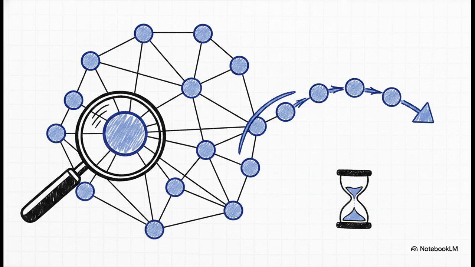Vectors are awesome for finding things that are topically similar, but they are absolutely terrible at multi-hop reasoning. A knowledge graph explicitly maps out how entities relate to each other over time, which stops your agent from making critical decisions based on stale or superseded facts.